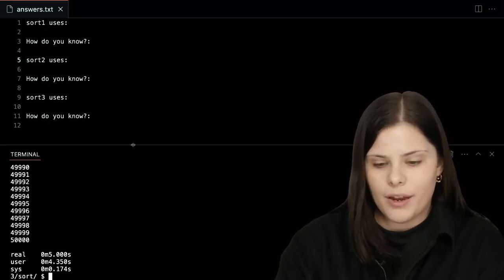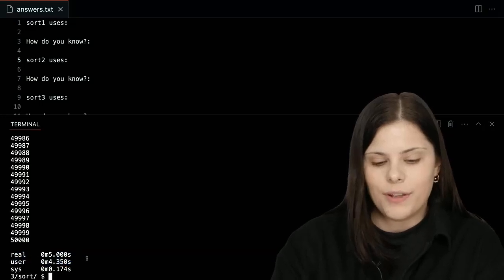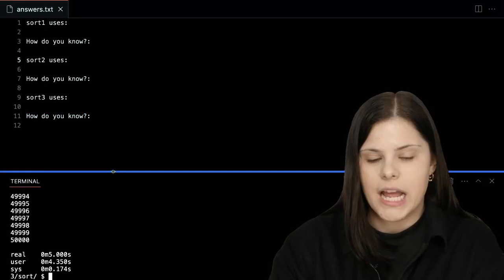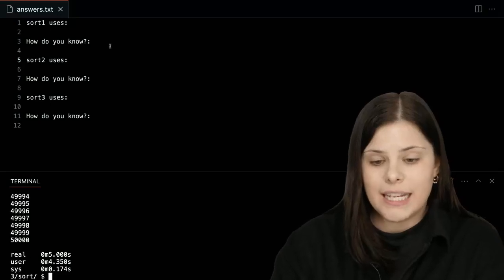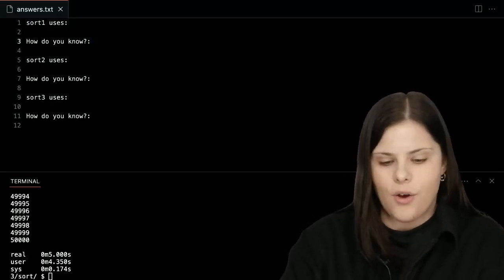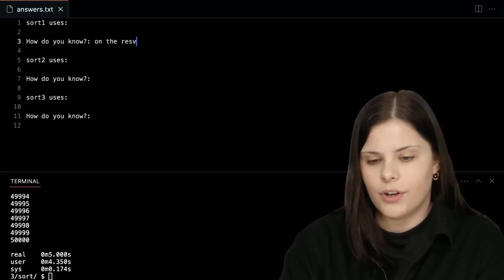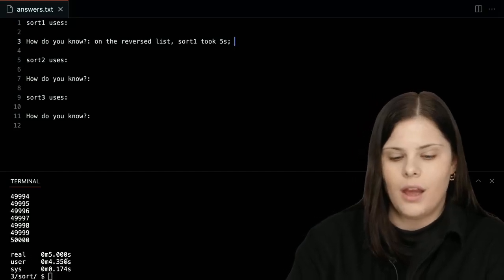But here on the bottom, what I see is the time, right? You see a couple of different ones, but the one that we want to look at is the real time. It's sort of like the stopwatch, the timer on your phone that you have. So let's take notes. We know that on the reversed list, sort 1 took 5 seconds, right?